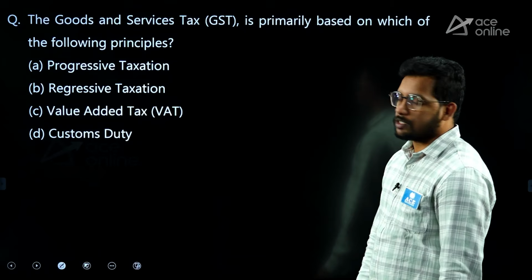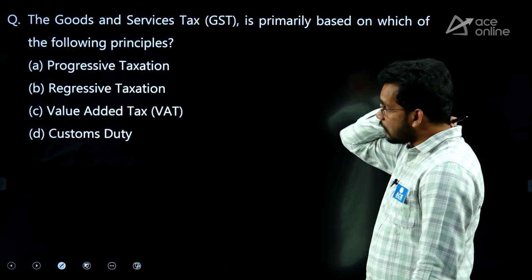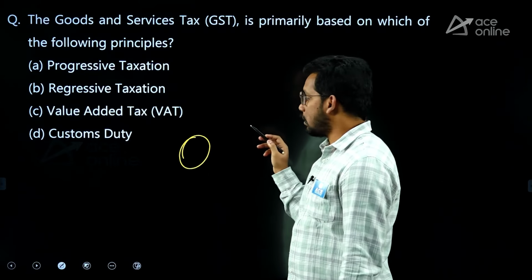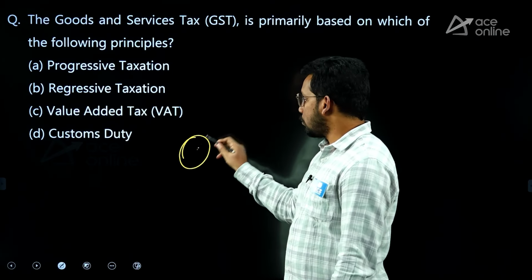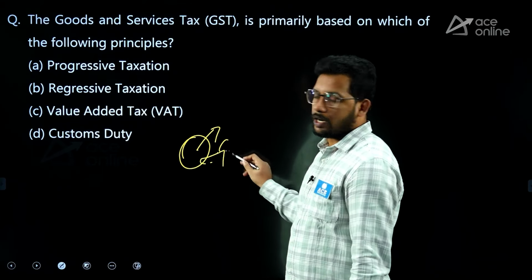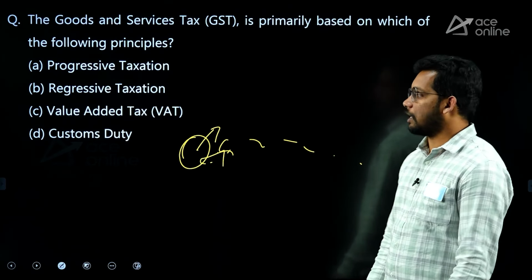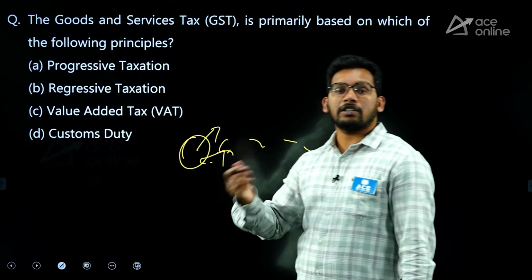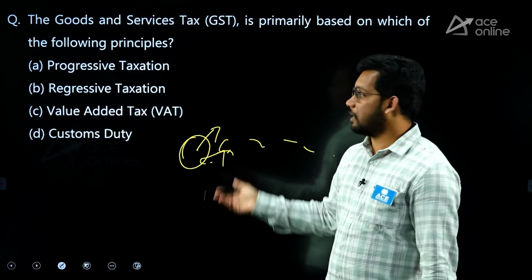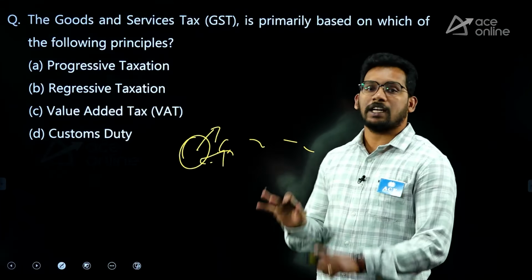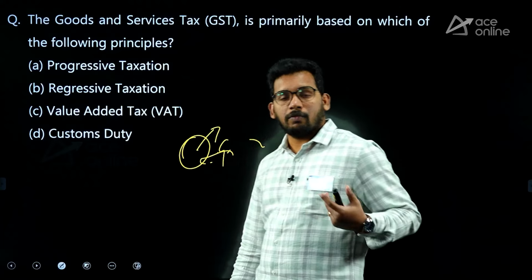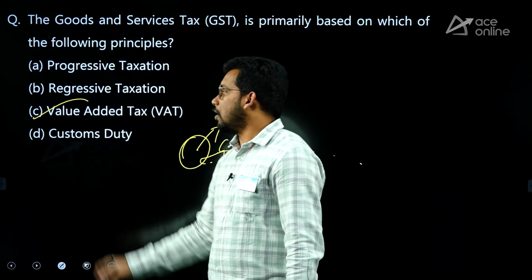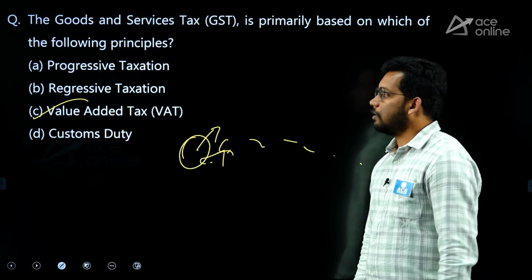Next, goods and services tax, which is an indirect tax, is primarily based on which of the following principles? So what is GST? It's a tax on value addition. If you produce anything, it will be taxed. In every process of production, it will be taxed. So basically, it's a value added tax. Progressive means with the increase of income, more tax is collected. Regressive means with an increase in income, less tax is collected. Customs duty means the duty collected on goods which are imported and exported. So basically, on the value addition, the tax is collected.